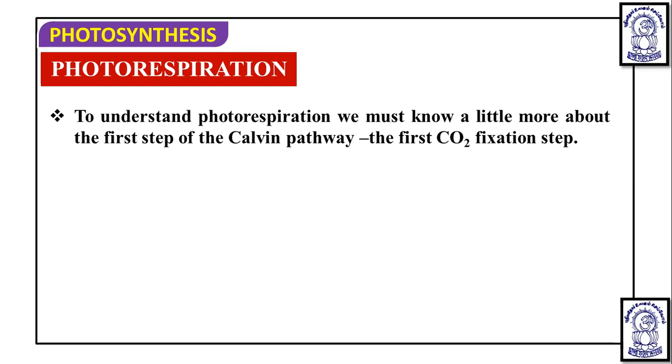Rubisco has a dual nature: it can bind with O2 or with CO2. If it binds with CO2, it acts as carboxylase; if it binds with O2, it acts as oxygenase. When it acts as carboxylase, the C3 cycle takes place in C3 plants. But when Rubisco binds with O2 and acts as oxygenase, photorespiration takes place.